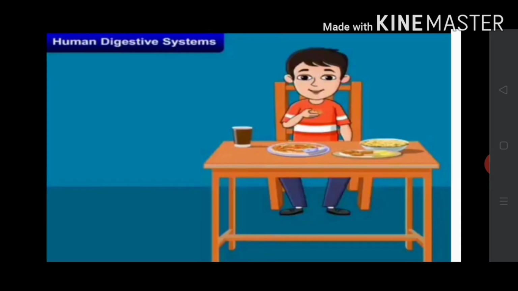Now let's talk about the human digestive system. Humans intake food through the mouth. Then the food is digested and utilized by the body. The unused portion of the food is defecated. Now let us learn in detail about how the food is digested in humans.